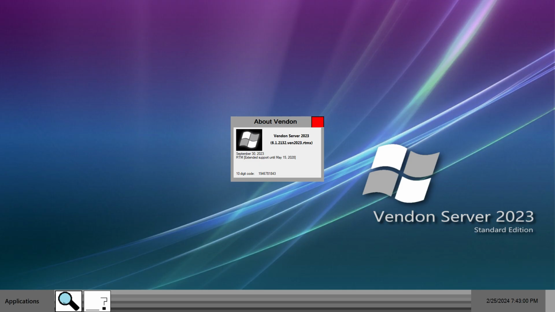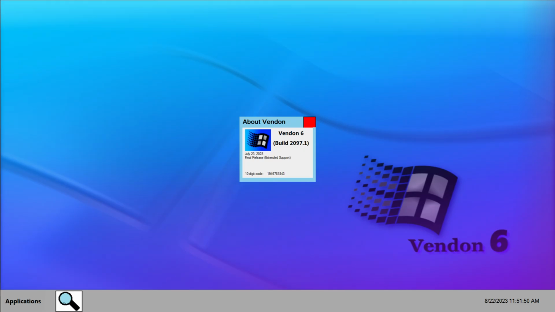Vendon Server 2023. Vendon Server 2023 is one of the most well-known releases of Vendon. Released in September 2023, it still is the most recent server release of Vendon, but will soon be superseded by Vendon Home Server. Vendon 6. Vendon 6 released on July 24, 2023, and is still the most recent consumer release after almost 2 years.